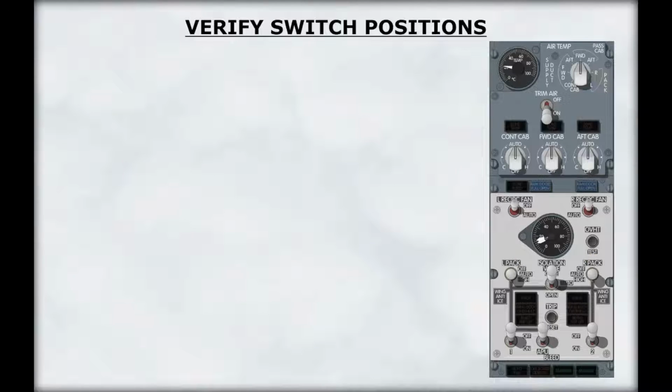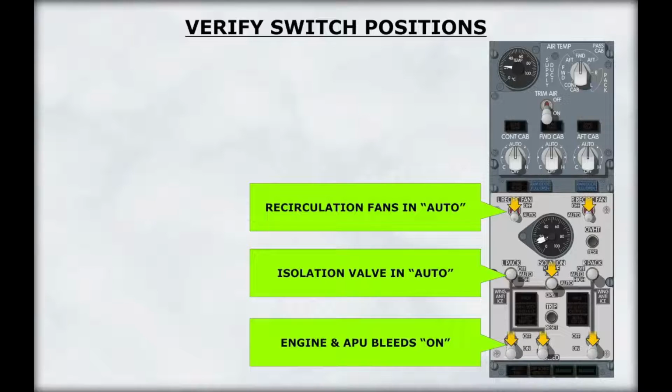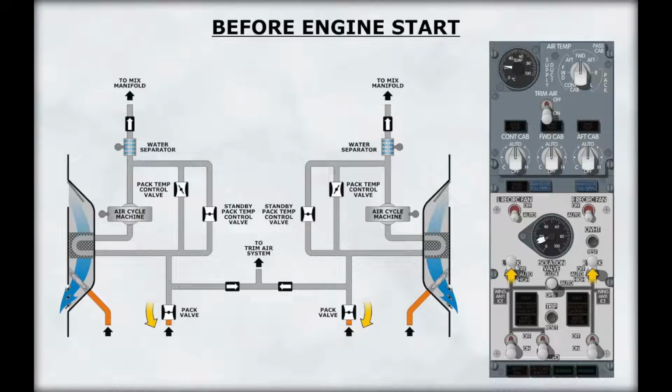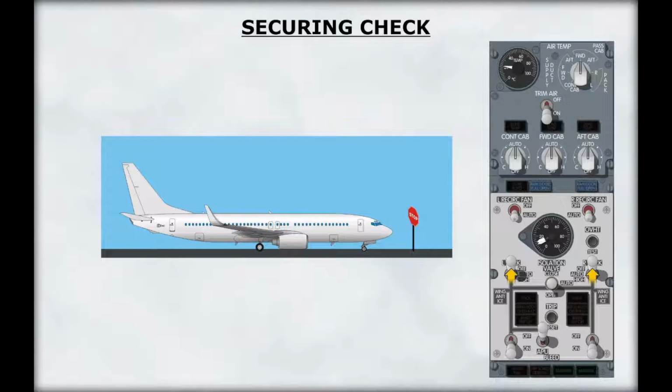On the pneumatics panel, verify that the recirculation fan switches are in the auto position, the isolation valve is also in auto, and the engine and APU bleed switches are on. Pack switches should be placed off to start engines. After engine start, position both pack switches to auto and the APU bleed switch to off. These switches remain in these positions until engine shutdown. During the securing check, the pack switches are placed in the off position.